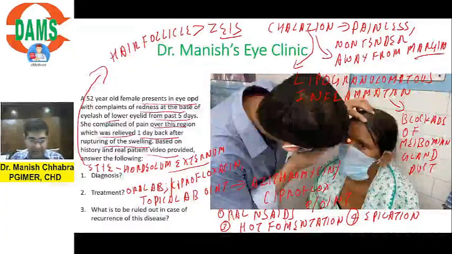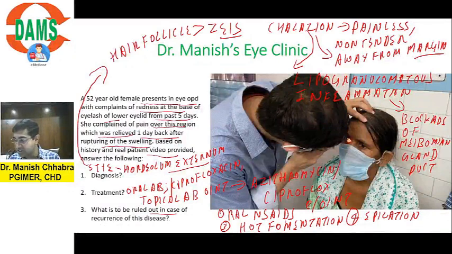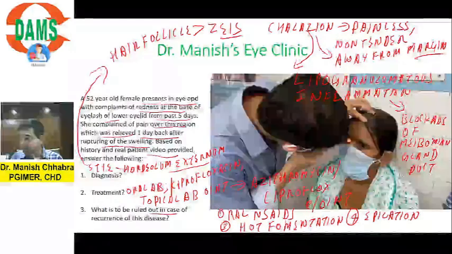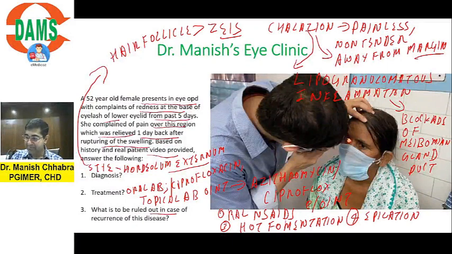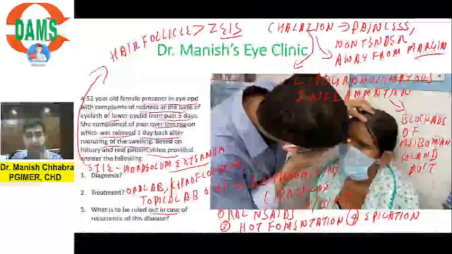Understood? Yes. What is to be ruled out in case of recurrence of this disease? Can anyone just tell me? What is to be ruled out? Tell me, what will you rule out? Very important.